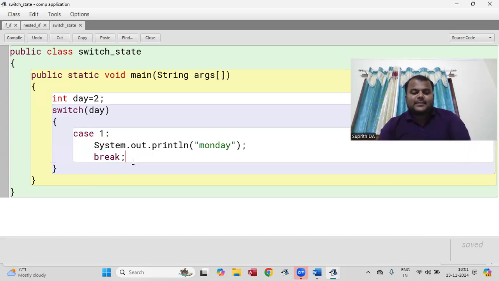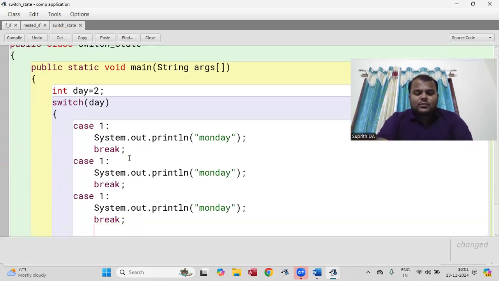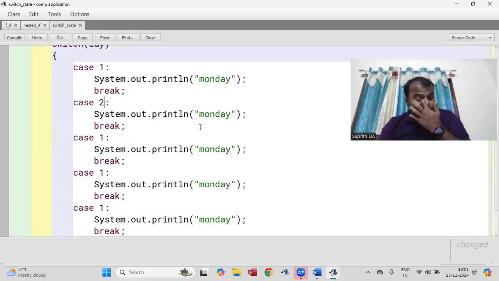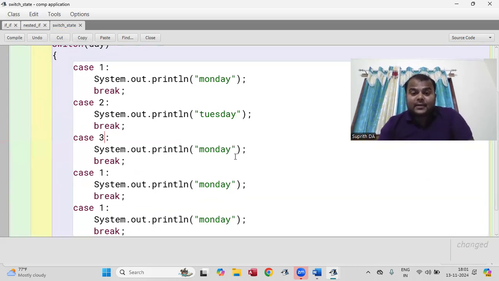Case 1, case 2. I hope you are getting this. Okay, what is case 2? Case 2 after Monday is Tuesday, right? And case 3, these are all the inputs. I have taken day numbers. Tuesday, Wednesday, next the fourth day is Thursday.